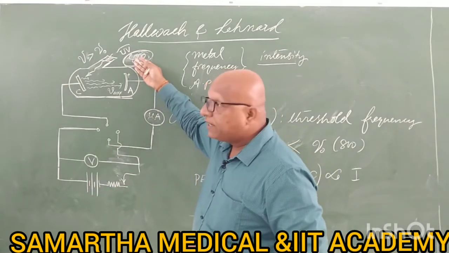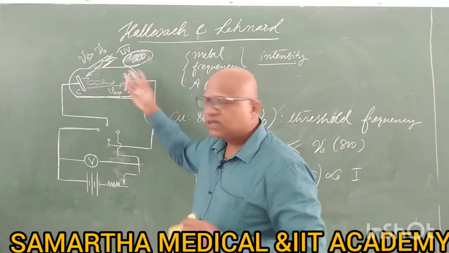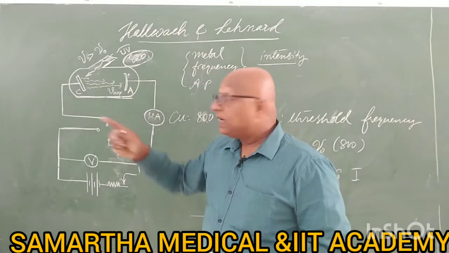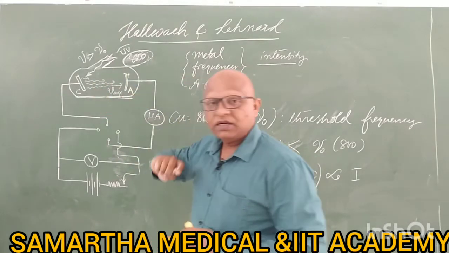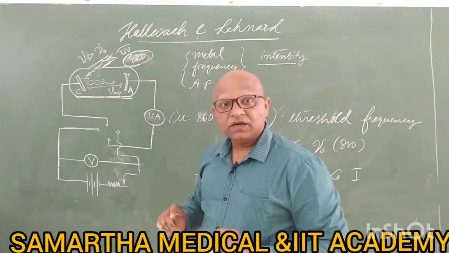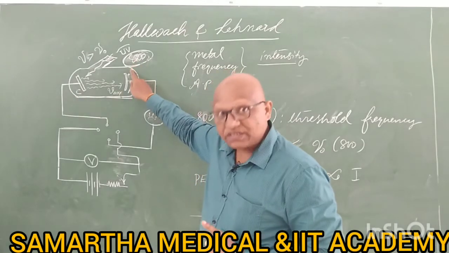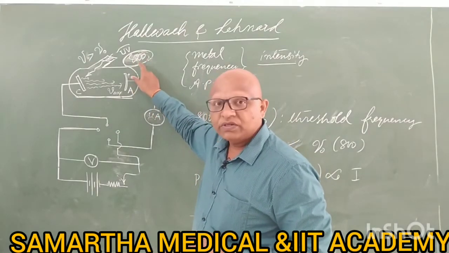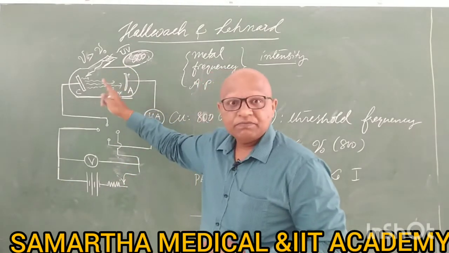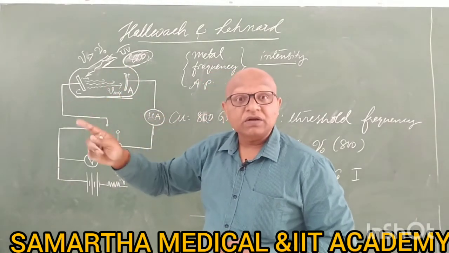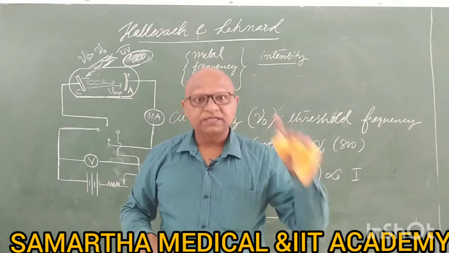Even for 800 and below, if you are using very bright light, the electrons are not coming. It means the energy which is sufficient to eject electrons, the work function energy, is not depending upon the intensity of light, it is depending upon the frequency of light. For this frequency, even though the intensity is weakest, the emission is there. It means the energy of electrons is directly related to frequency, not to the intensity.